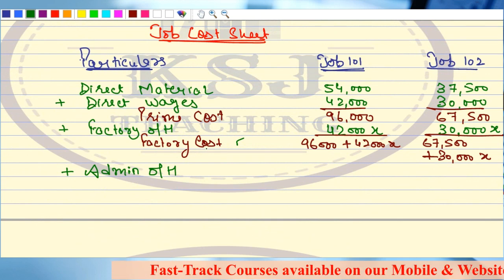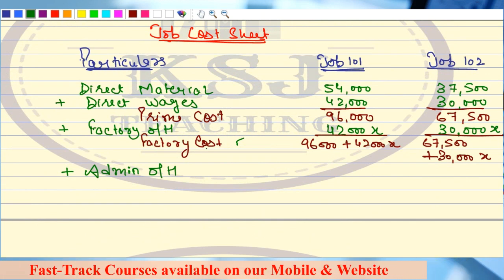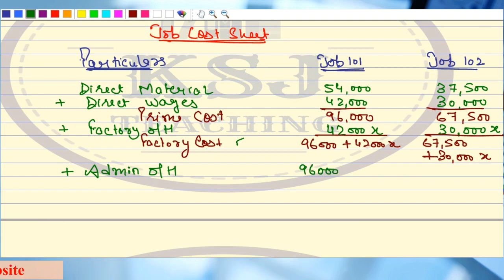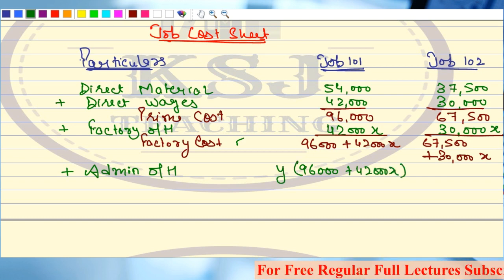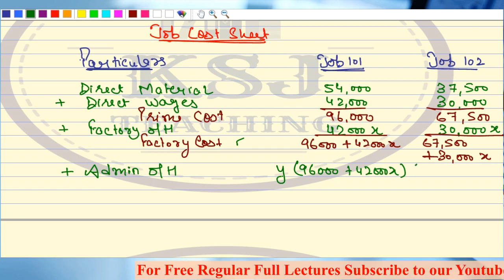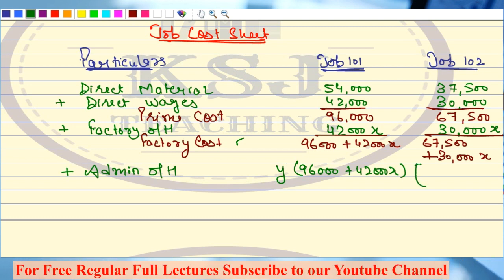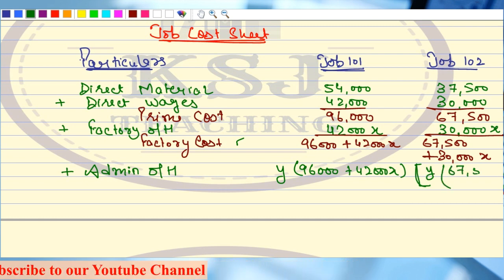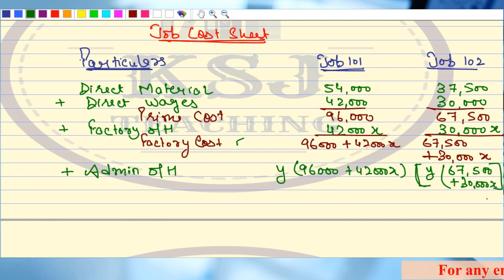Of factory cost. That means I can write admin overheads as (96,000 plus 42,000 X) multiplied by Y. Here I will write Y multiplied by (67,500 plus 30,000 X). Any doubts? Clear?